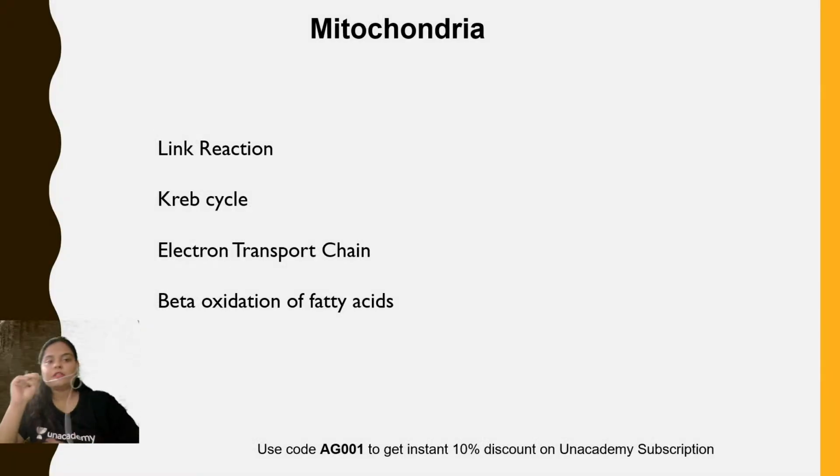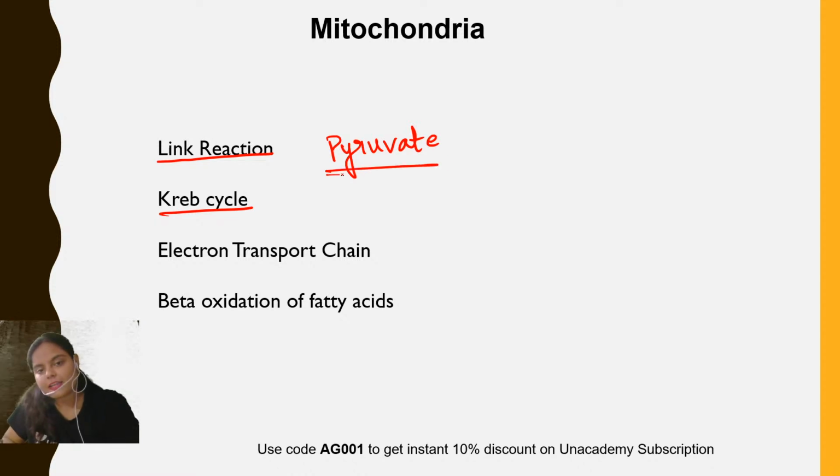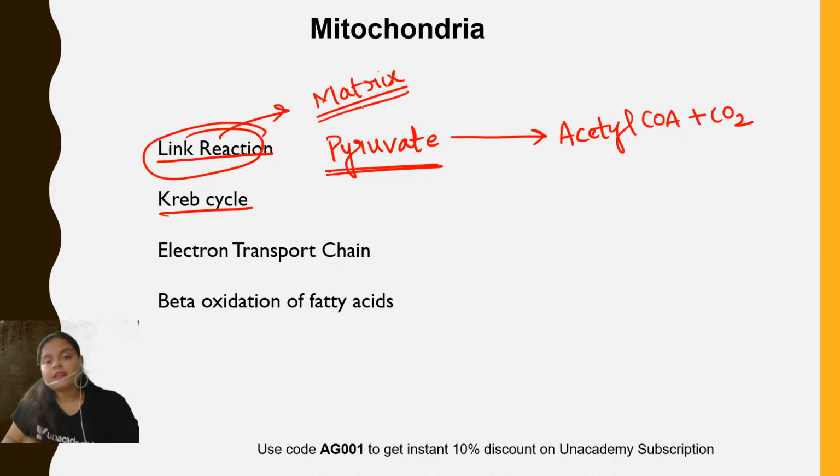Now, what are the functions related to the mitochondria? I told you that mitochondria has two compartments. Talking about the link reaction and the Krebs cycle, what happens in the link reaction? The pyruvic acid or pyruvate, which has been synthesized by the process of glycolysis in the cytoplasm, is converted to acetyl coenzyme A and CO2. This link reaction takes place in the matrix of the mitochondria. That means the enzymes for the link reaction are present in the mitochondrial matrix.